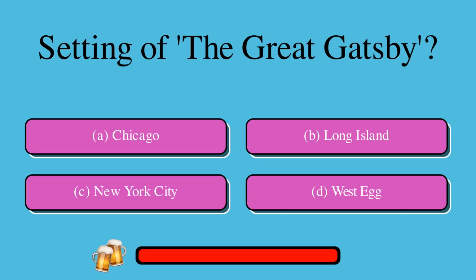Question: What is the setting of The Great Gatsby? A. Chicago or B. Long Island or C. New York City or D. West Egg. The correct answer is B. Long Island.